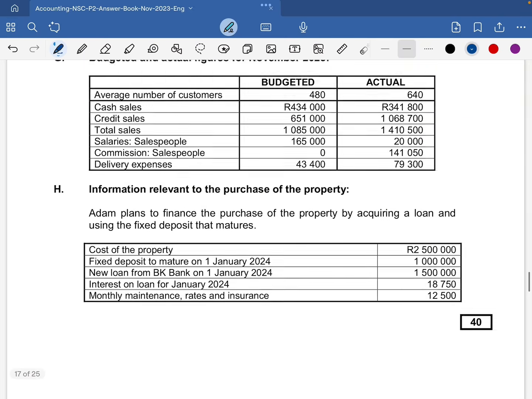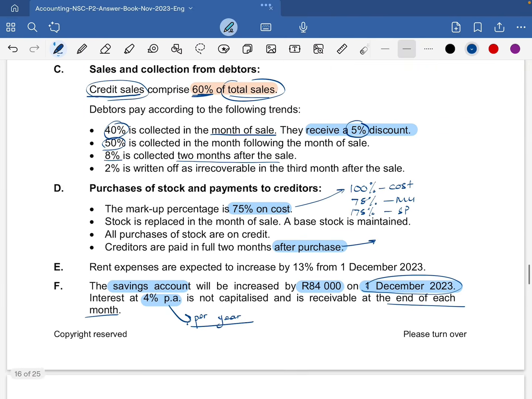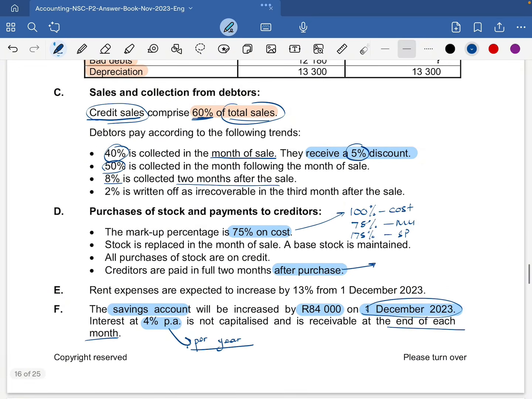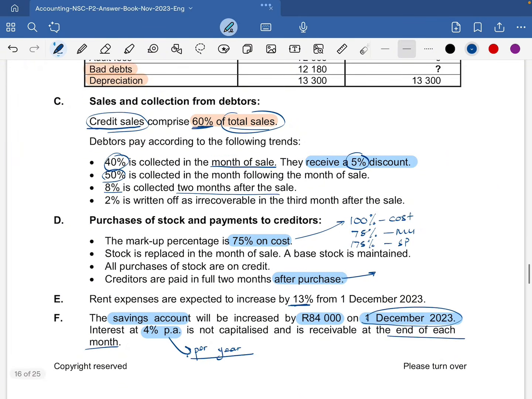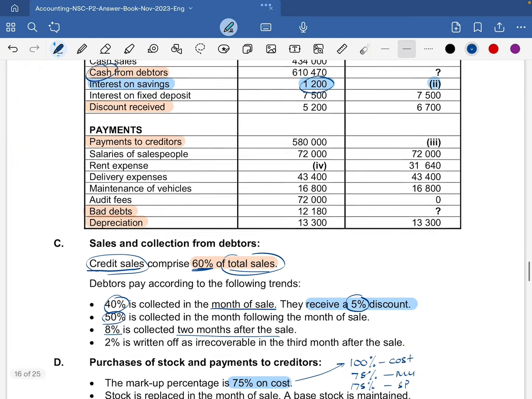Now we're going to calculate the rent expense for November 2023. We are given the rent expense information, which is information E, because it's the only piece of information we haven't highlighted. Rent expenses are expected to increase by 13% from the 1st of December 2023.